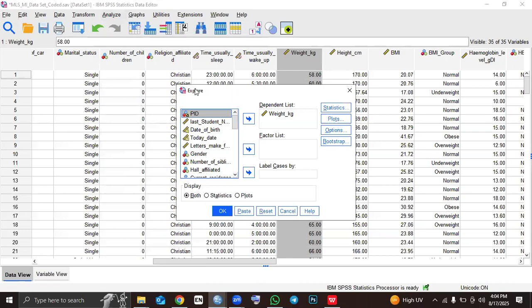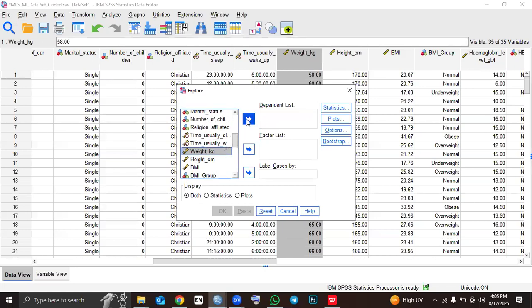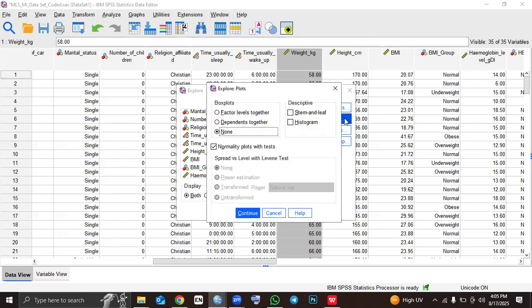If you click on explore, this window will open. Then in the dependent list here, you move weight into it. In order to move weight into it, you have to look for it from this box. So this is my weight. Then I click this arrow and move it into the dependent list. When I move it into the dependent list, then I'll go to plots.